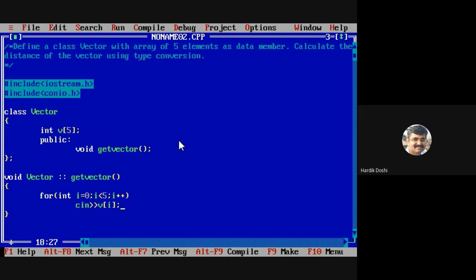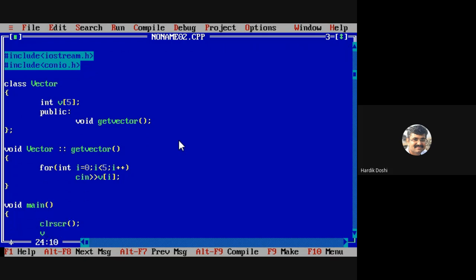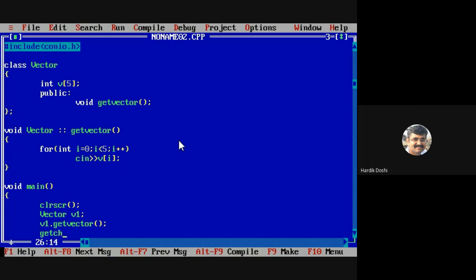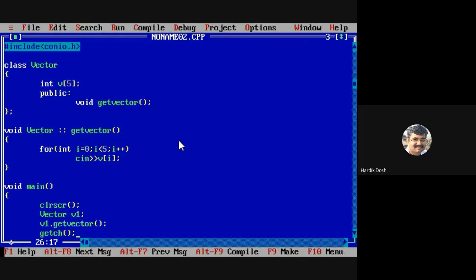Now, how to test the class? Void main test class means make an object of that class. Vector v1, v1 dot get vector. Is it fine? It should get it from the user. Let's compile it. Let's run it. Yes, it is waiting for the user. 1, 2, 3, 4, and 5. Is it fine? So this is tested.